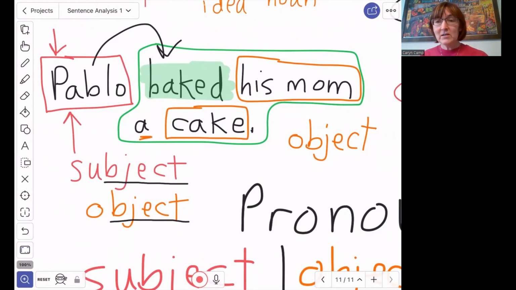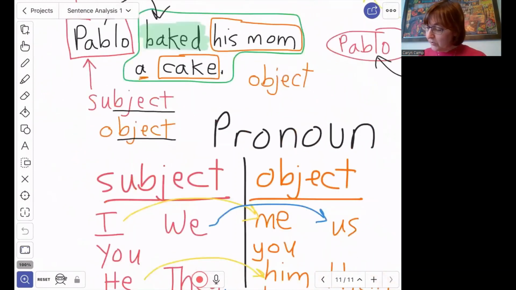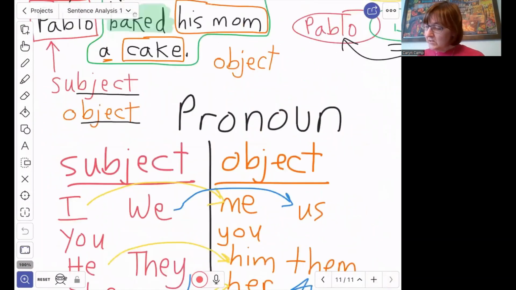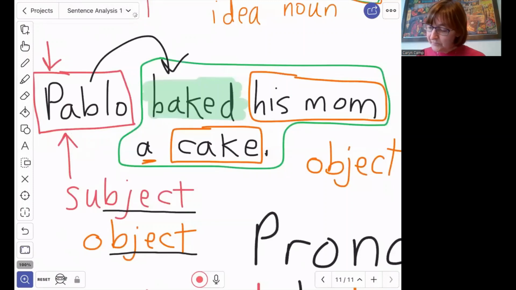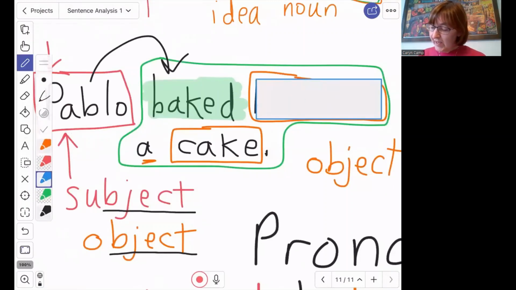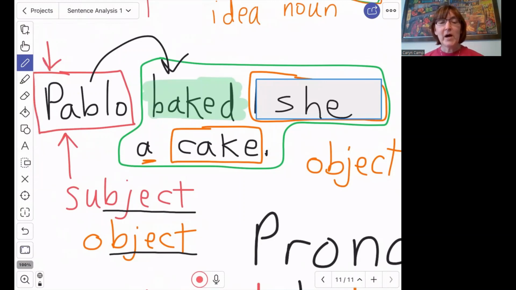So that's a girl. So I look at my girl pronouns and I have she and I have her. Those are my choices. So when I come to my sentence, let me cover up his mom. We're going to change this. Okay, so if I say Pablo baked she a cake, does that make sense? How does that sound? Pablo baked she a cake. That doesn't sound very good.